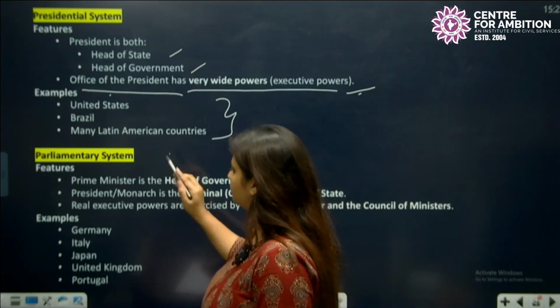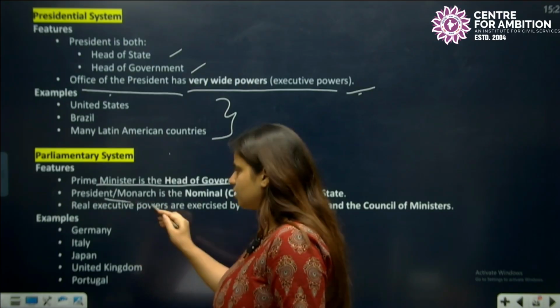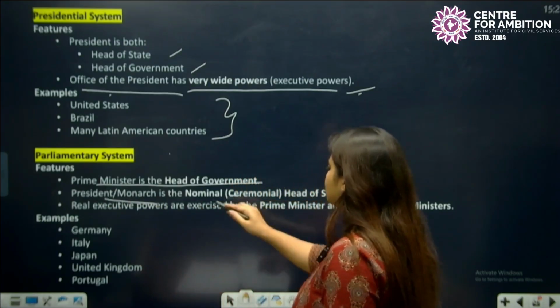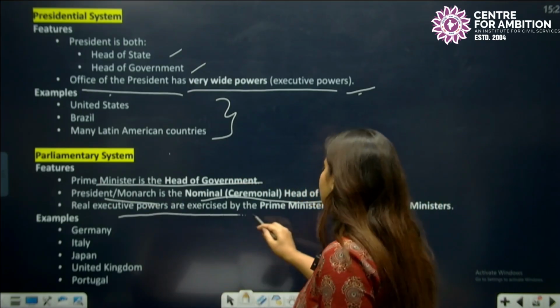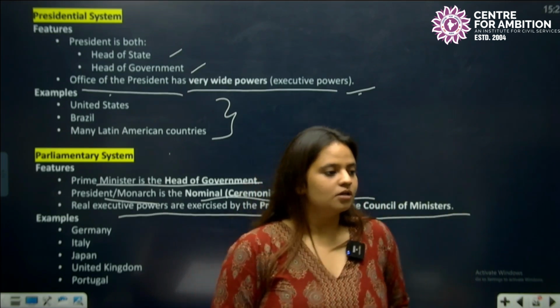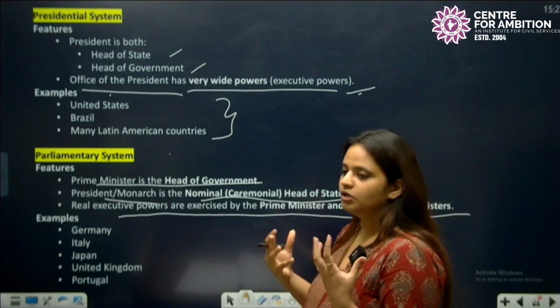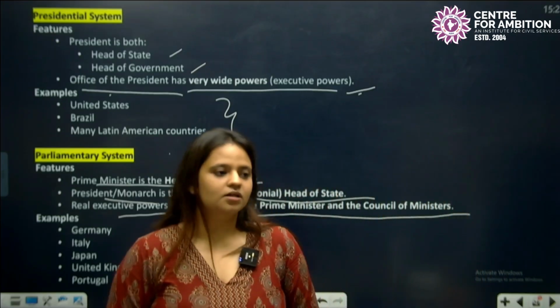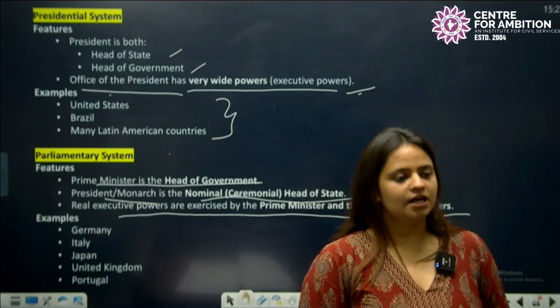In case of parliamentary system, we see that the prime minister is the head of the government. The president or a monarch could be the nominal head of the state. The real executive powers are exercised by the prime minister and the council of ministers. So we have a parliamentary system in which the prime minister has the real powers, which means that he is the head of the government.